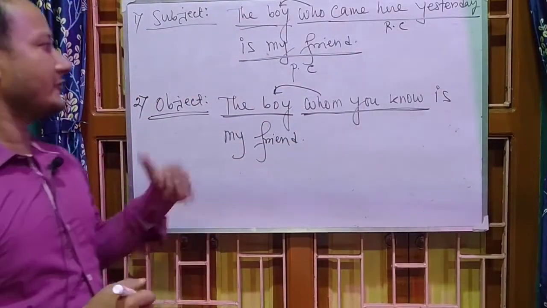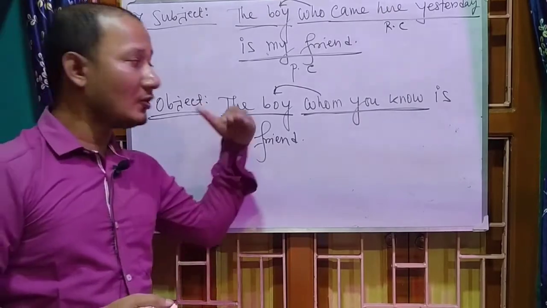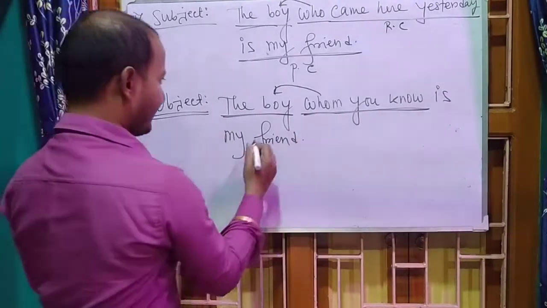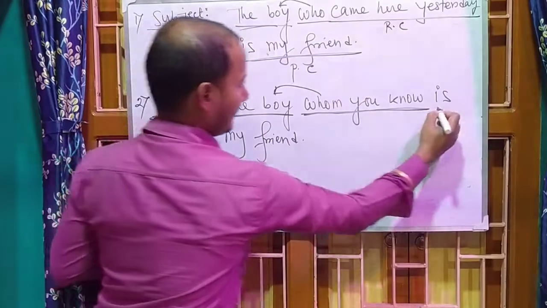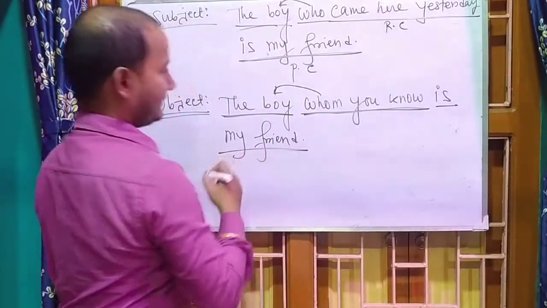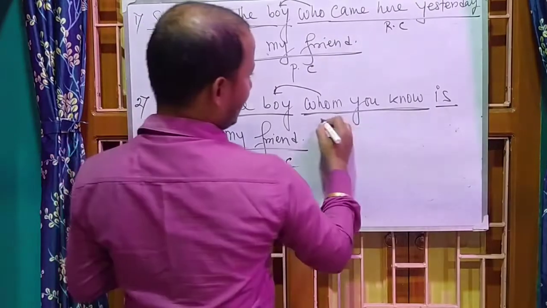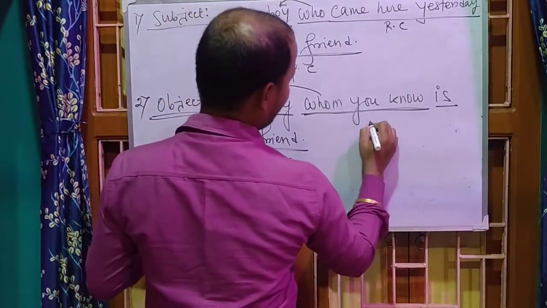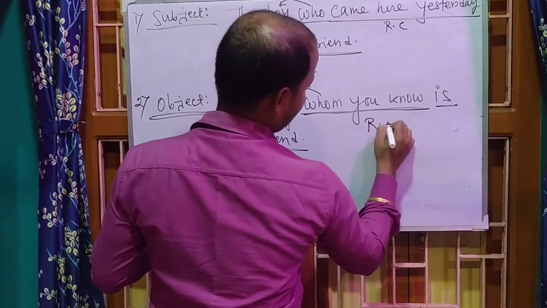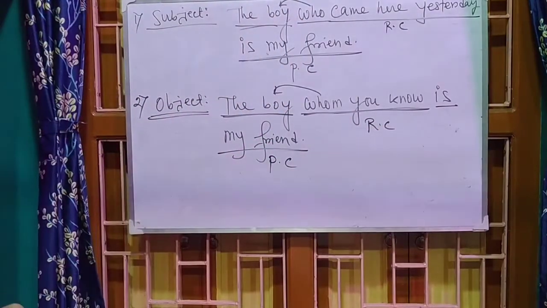The boy whom you know is my friend. So the boy is my friend is the principal clause and whom you know is the relative clause, RC. RC stands for relative clause.